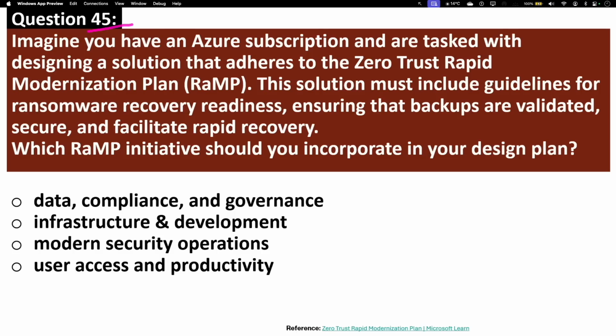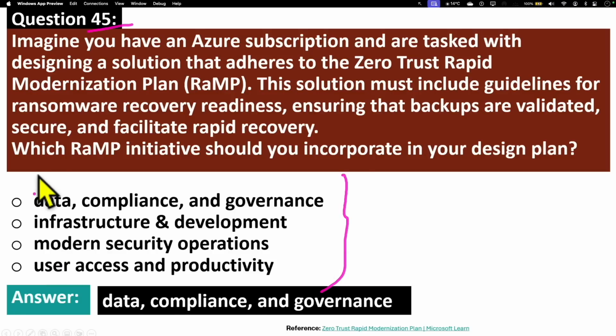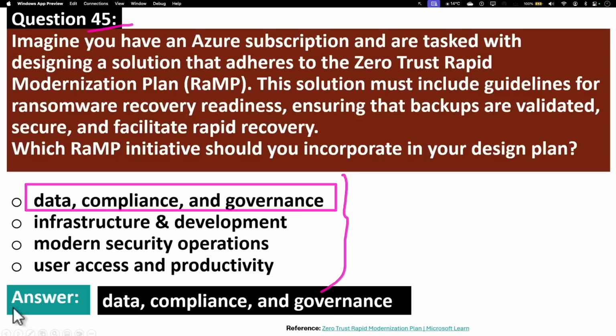Question number 45. Imagine you have an Azure subscription and are tasked with designing a solution that adheres to the Zero Trust Rapid Modernization Plan, which is RAMP. This solution must include guidelines for ransomware recovery readiness, ensuring that backups are validated, secure, and facilitate a rapid recovery. Which RAMP initiative should you incorporate in your design plan? Let's look into the options provided. The correct answer is data compliance and governance.